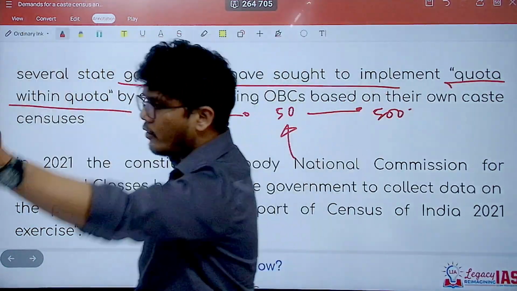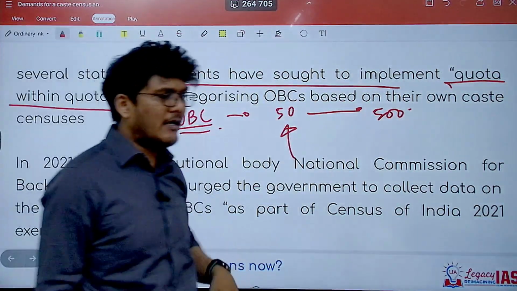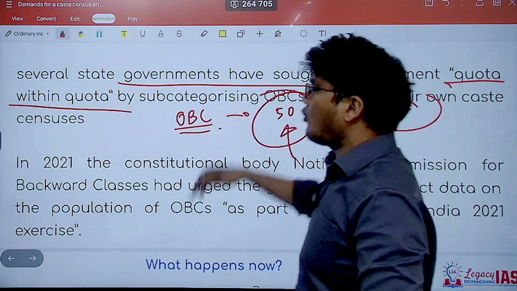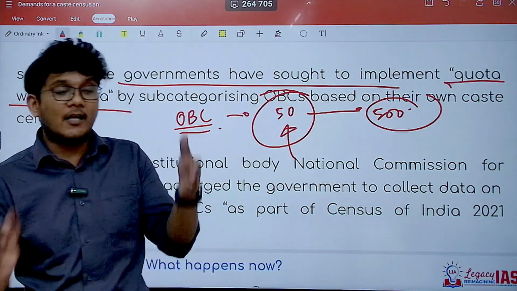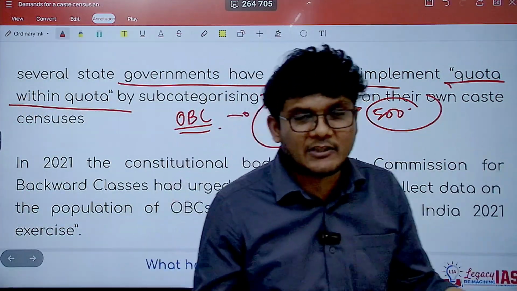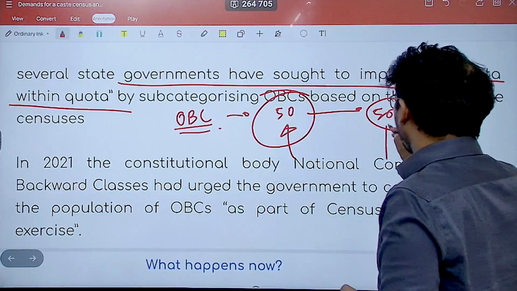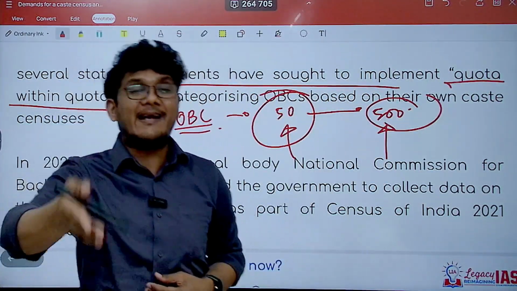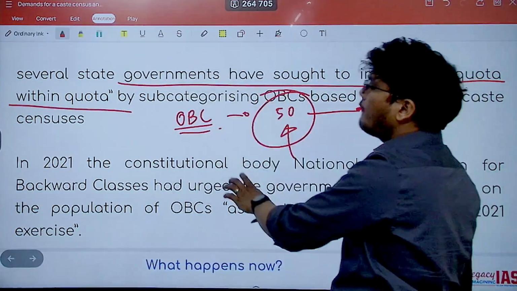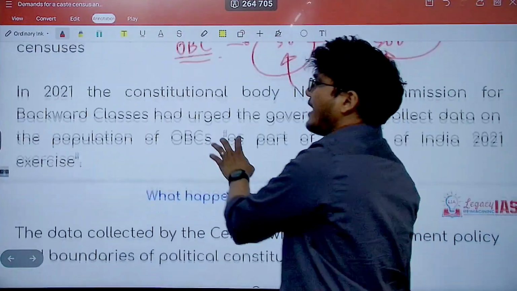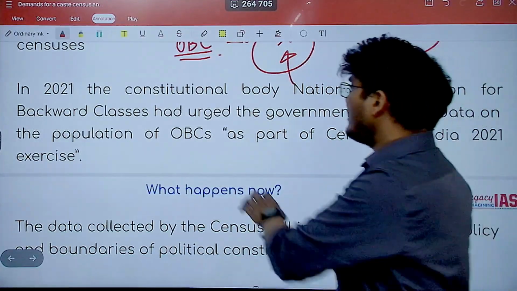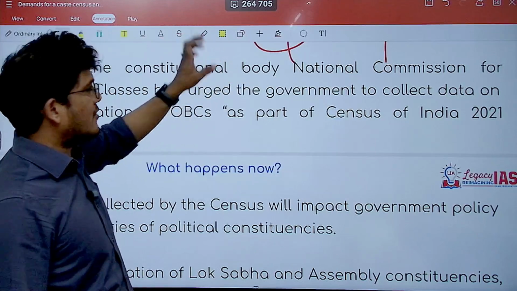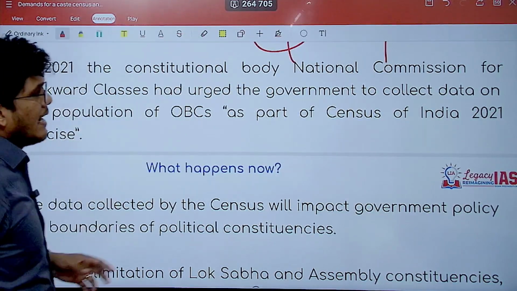Some might require more reservation depending upon the population. Some might require less. But the idea is that these 500 seats will not be completely open to all the OBC members, but rather under OBC also there will be sub-categorization and bifurcation of these seats, with different numbers provided to different subcastes under OBC, is what is being thought of by various state governments as well. I hope that's clear.